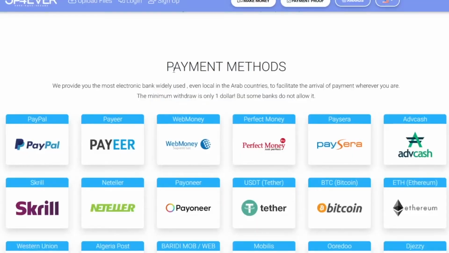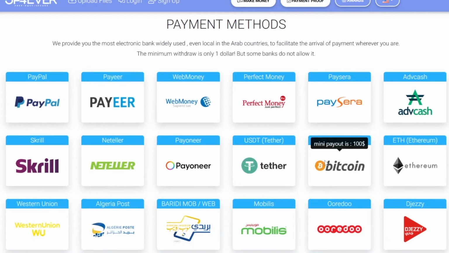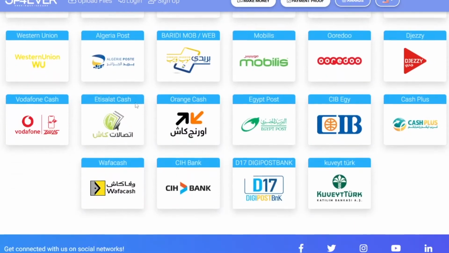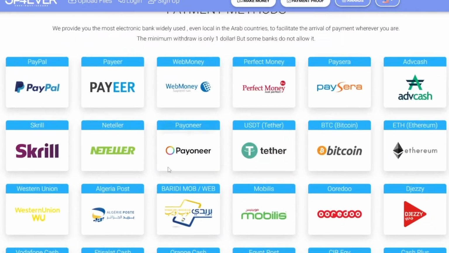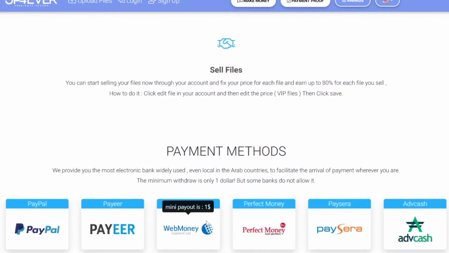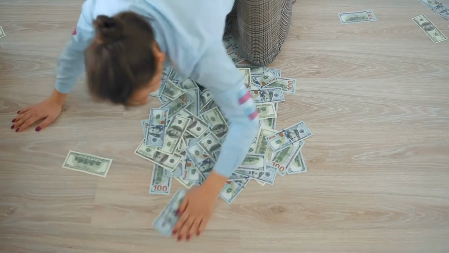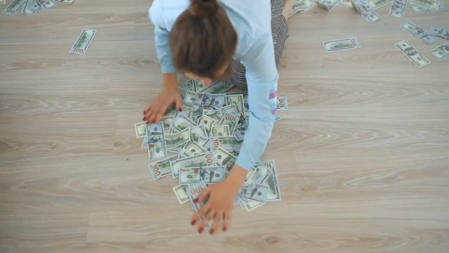Now down here you can see that payment methods include PayPal, Payeer. You can even get Bitcoin if you like that, but for that you will need a wallet, and of course you can get various payment methods, whatever you want to do. These guys give you the money really quickly. And of course, you get a lot of that money, so it's not pennies.